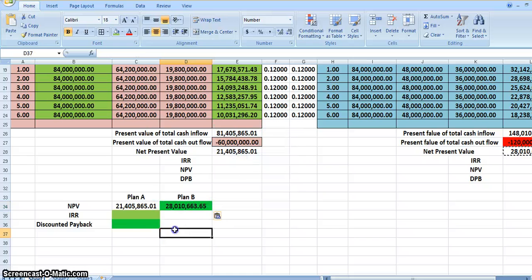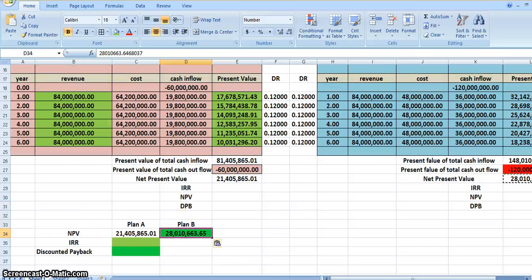Values only. Okay, now which one is greater, plan A or plan B? Plan B is greater, and hence we can give it a green color. So by and large, if we have to choose between these two, we'll choose plan B because NPV is simply greater in plan B.